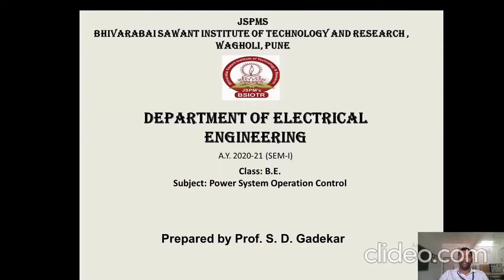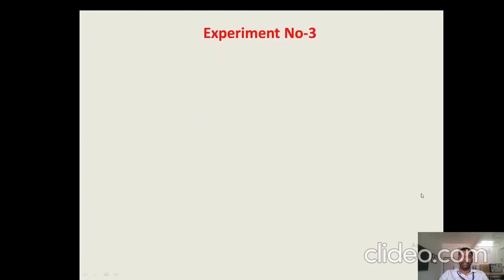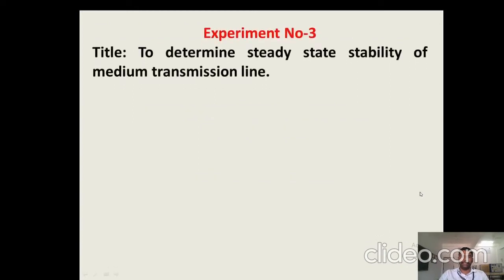Hello everyone, today we are going to perform experiment number 3 of power system operation control. The title of the experiment is to determine steady state stability of medium transmission line.